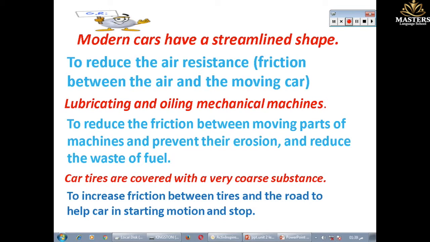Okay, and this one is very important also. Car tires are covered with a very coarse substance. Coarse substance means a very rough substance. Why? To increase friction between the tires and the road to help cars in starting motion and stopping.